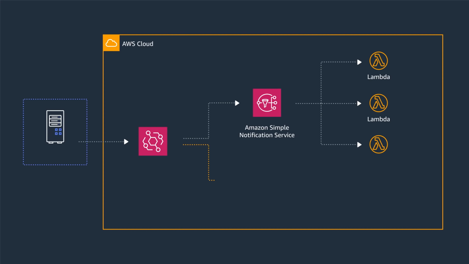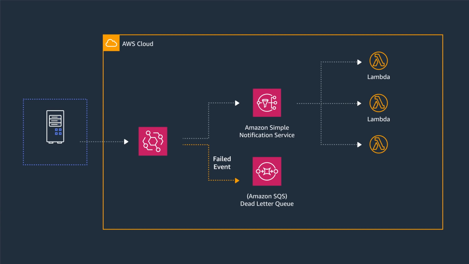If EventBridge fails to send an event due to client-side errors like target unavailability or failed permissions, EventBridge will retry sending to that target for up to 24 hours. EventBridge also supports dead letter queues via Amazon SQS, or Simple Queue Service. So with failed events, you can capture them in a dead letter queue and process them later, reducing the risk of data loss.